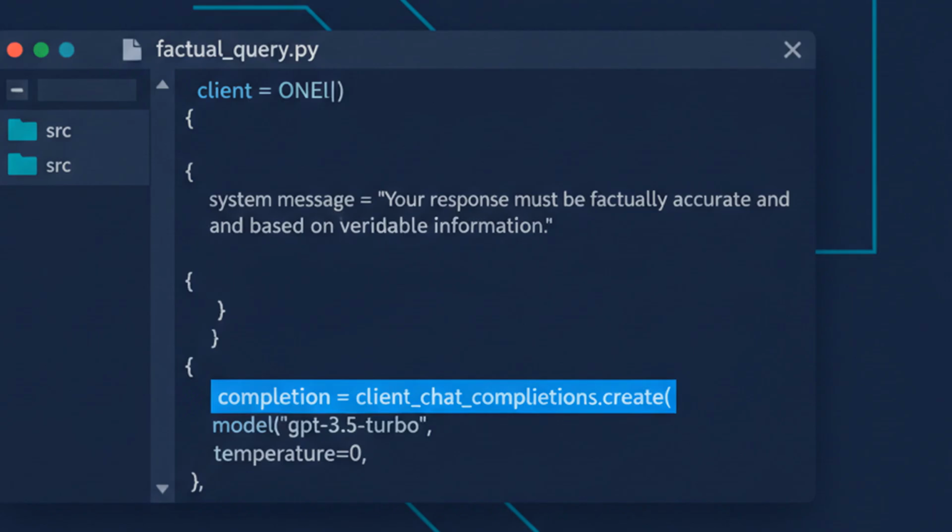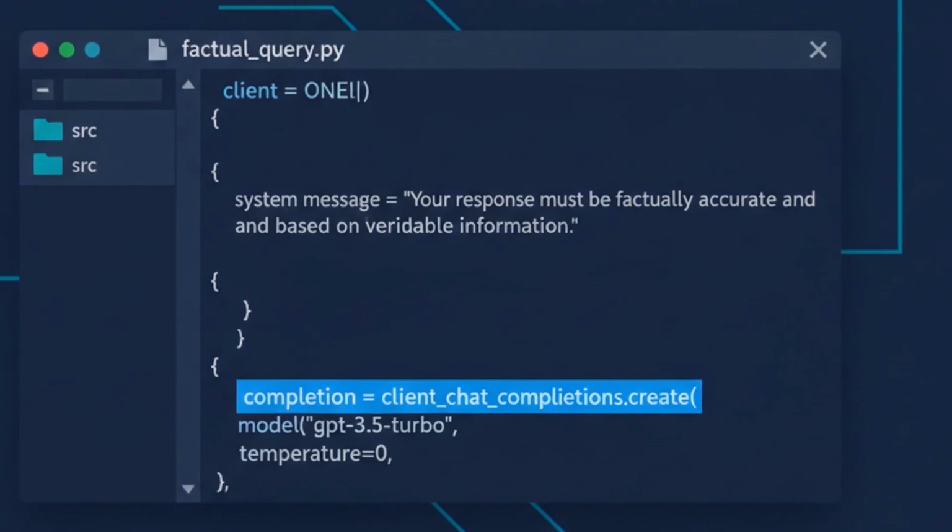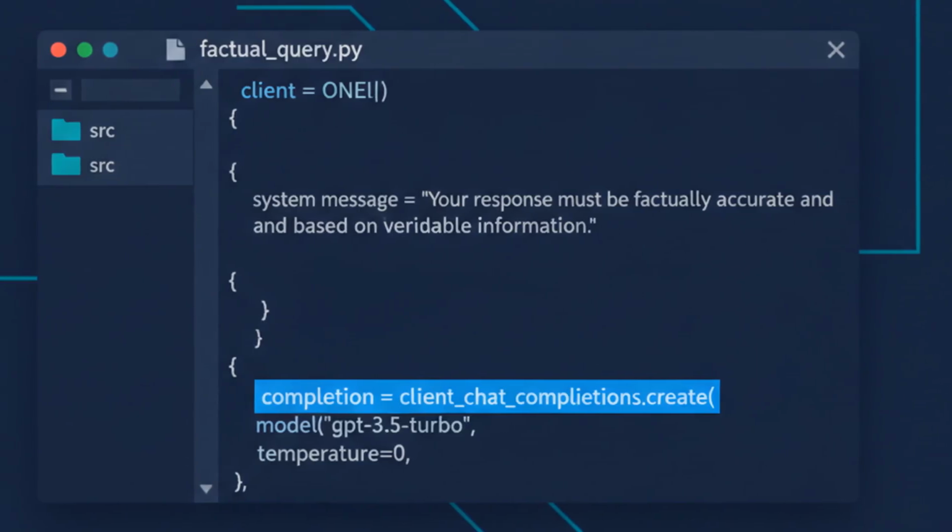Your very first lever is the temperature parameter. Temperature controls how much randomness goes into picking the next token. At high temperature, the model takes creative risks. Great for brainstorming, terrible for facts. For anything factual, drop it low.